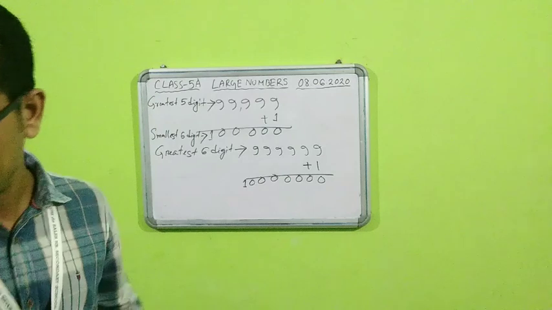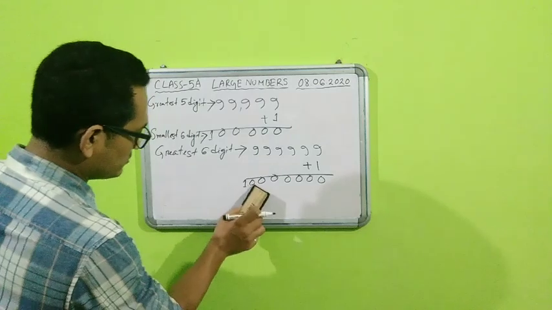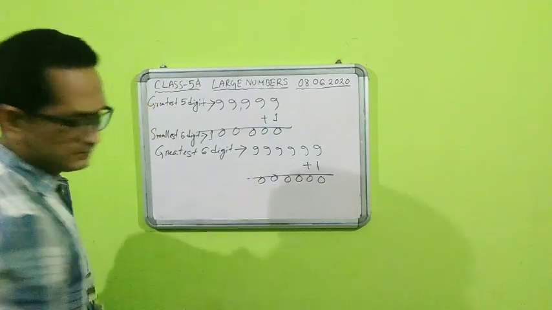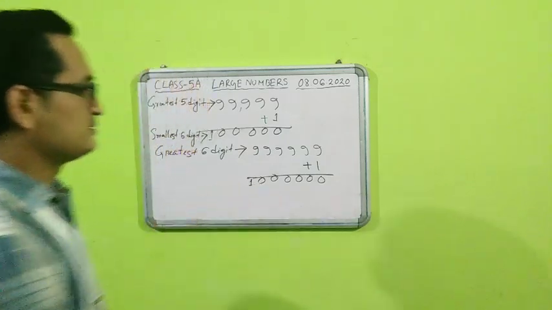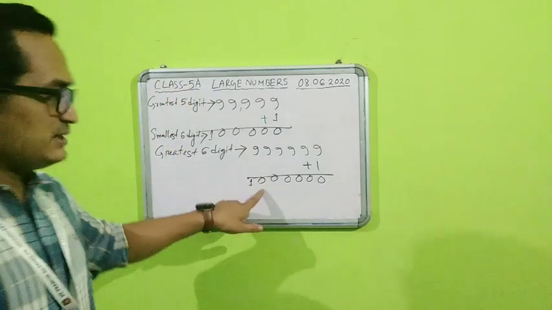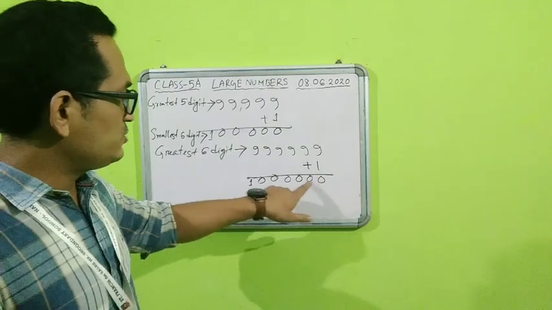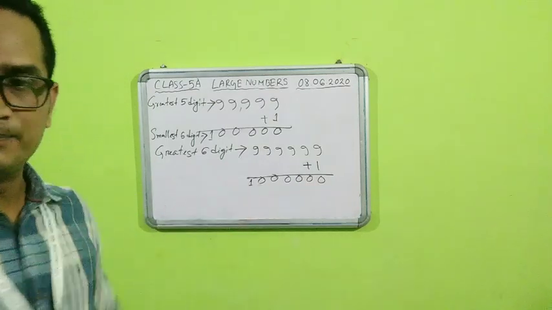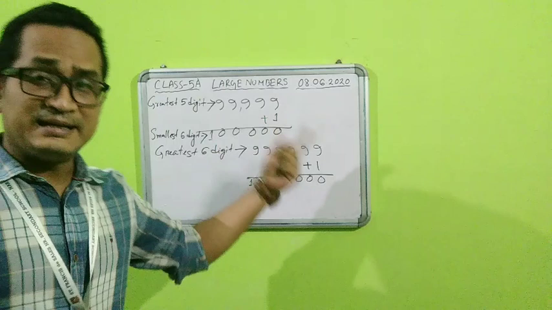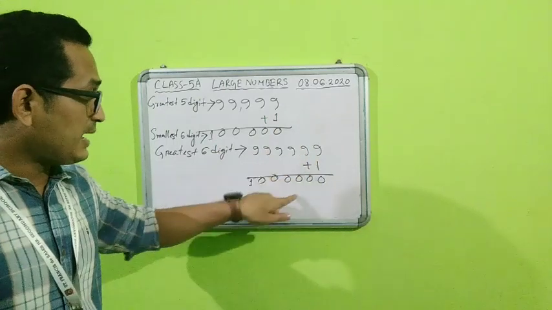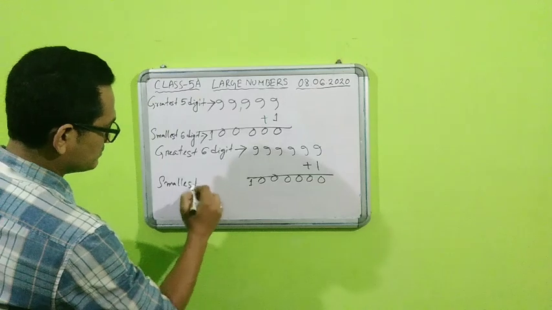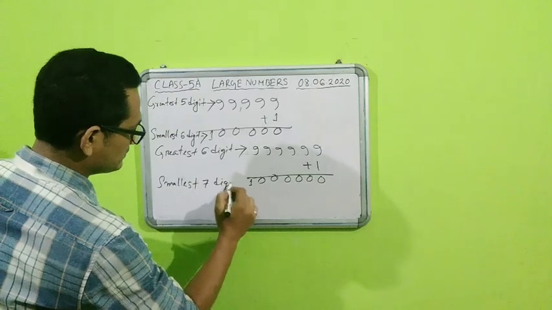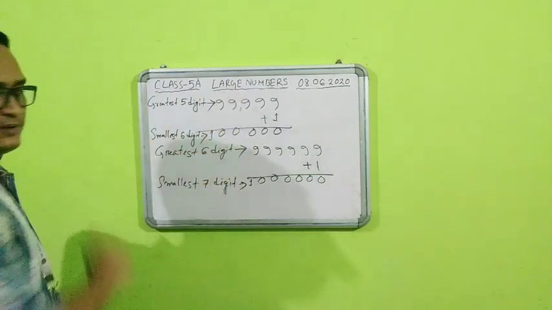So that means we will have 1 followed by zeros. 1 has come extra. Now if you see this, how many digits is it? 1, 2, 3, 4, 5, 6, 7. The greatest 6-digit number, if I add 1, I now get the smallest 7-digit number, like the previous one.